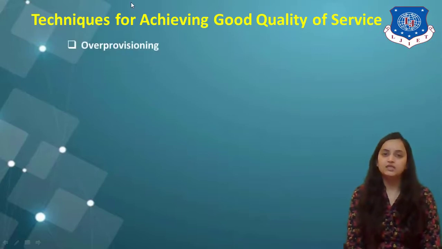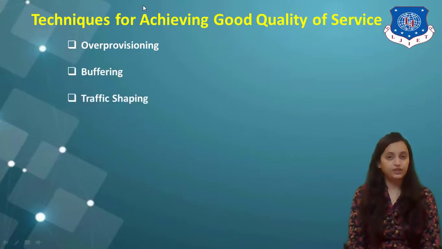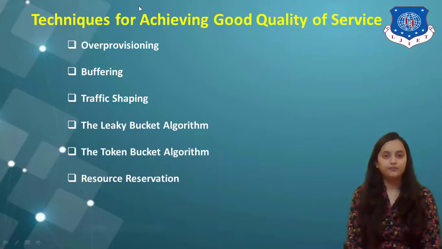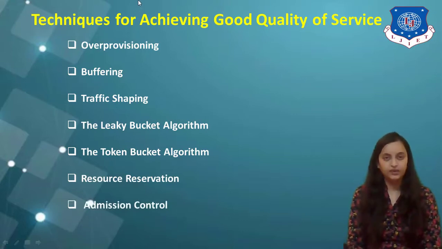Here the first technique is over provisioning, the second technique is buffering, the third one is traffic shaping, fourth one is the leaky bucket algorithm, fifth one is the token bucket algorithm, then resource reservation and admission control techniques, which will lead to good quality of service. In this, the leaky bucket algorithm and token bucket algorithm are very important algorithms for congestion control as well as for good quality of service.